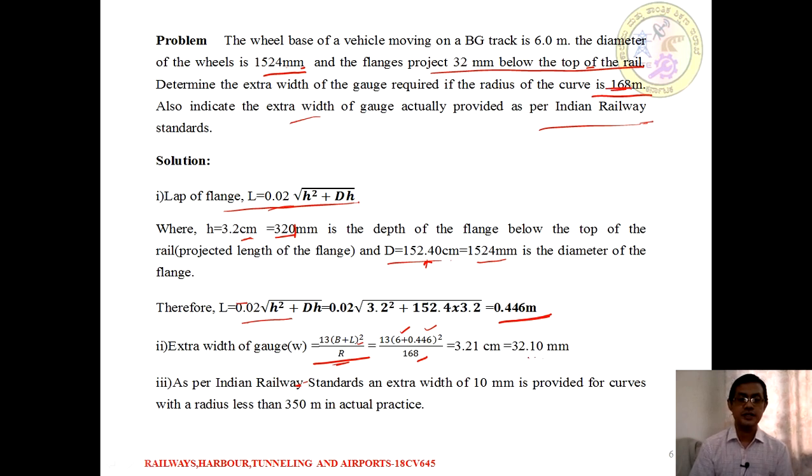So the extra width of the gauge to be provided is 32.10 centimeter, sorry, mm. As per our Indian Railway standard, an extra width of 10 mm is to be provided for curves where the radius is less than 350 meters in actual practice. So we add another 10 mm to the value obtained based on the given condition.